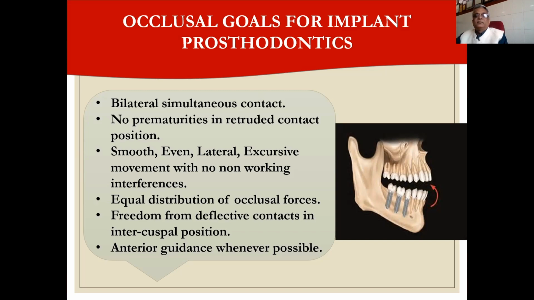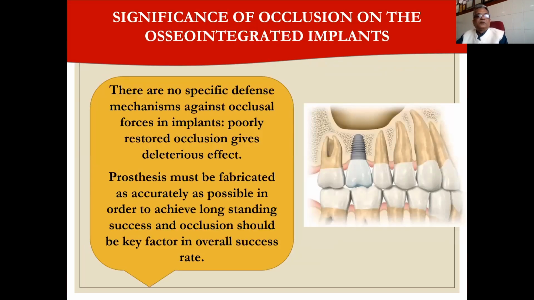I told you in the beginning, there are no specific defense mechanisms against occlusal forces in implants. I explained it because there is no periodontal ligament, and poorly restored occlusion gives a detrimental effect. Prosthesis must be fabricated as accurately as possible in order to achieve long-standing success, and occlusion should be a key factor to the overall success rate.